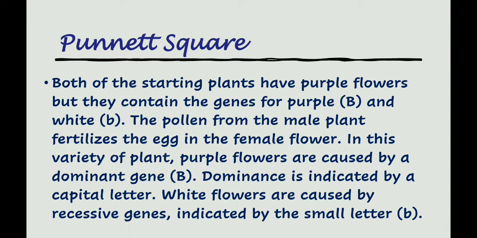Punnett square. Each of the starting plants has purple flowers, but they contain the genes for purple flower, capital B, and white flower, small b. The pollen grain from the male plant fertilizes the egg in the female flower. In this variety of plant, purple flowers are caused by the dominant gene, capital B. Dominance is indicated by a capital letter. White flowers are caused by the recessive gene, indicated by a small letter.